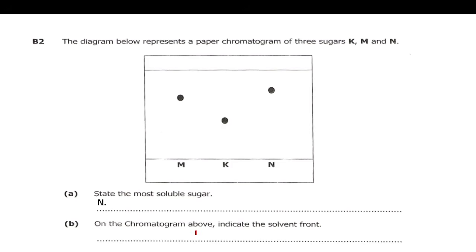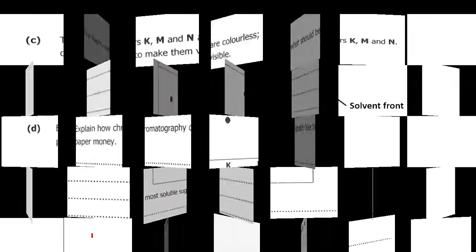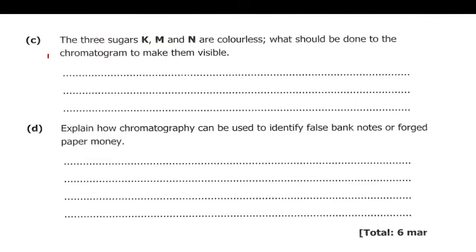Then B, on the chromatogram above, indicate the solvent front. So these are the lines. This one is called the start line, this one is called the solvent front. So we'll say the solvent front is this line here. Okay, so let's go to another question.